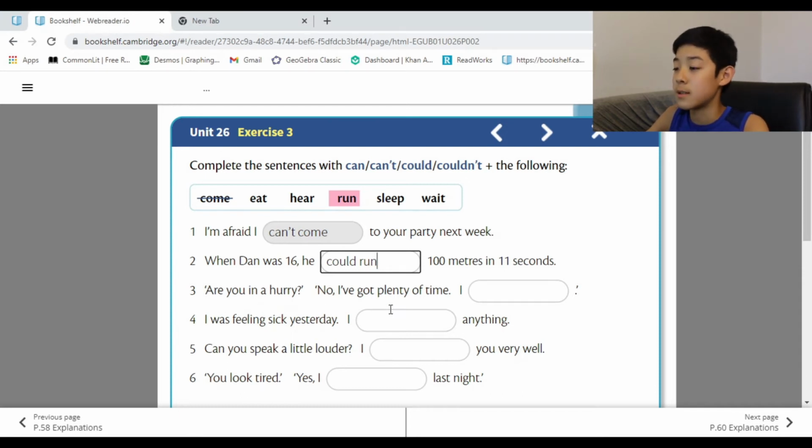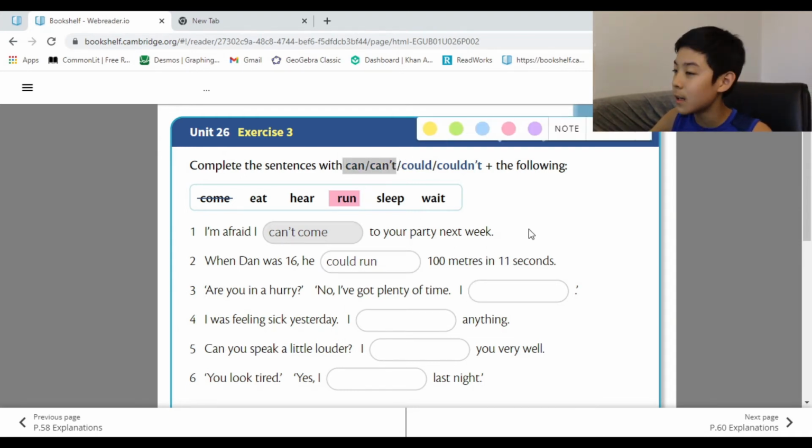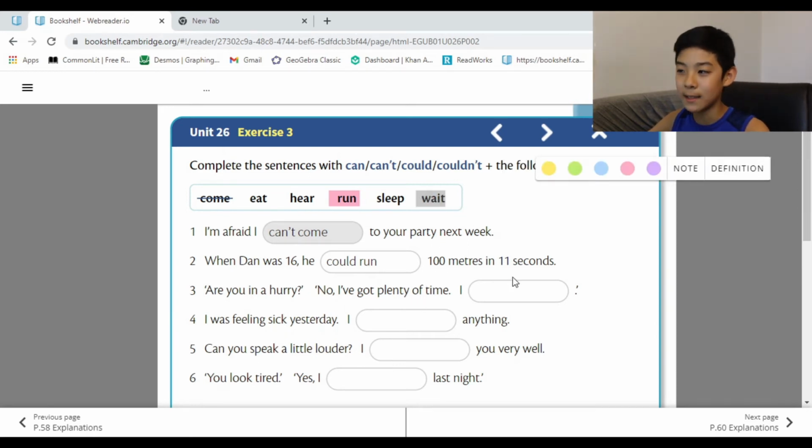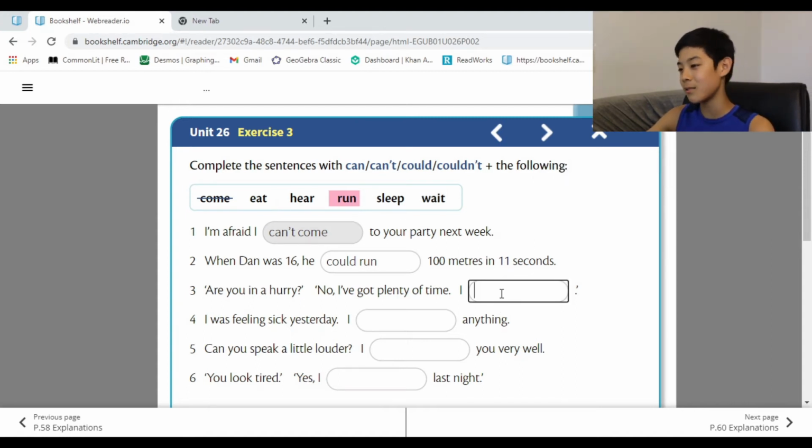Are you in a hurry? No, I've got plenty of time. I blank. First of all, it's can or can't, because they're talking right now. So it's can or can't. Couldn't doesn't matter because that is the past. I've got plenty of time. What is time? Waiting. That is time. Eat is not time. Here is not really time. Sleeping, not really. So I can wait because I have plenty of time. Therefore, I can use that time to wait.